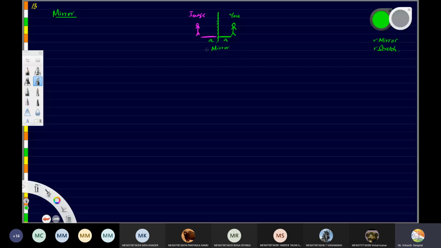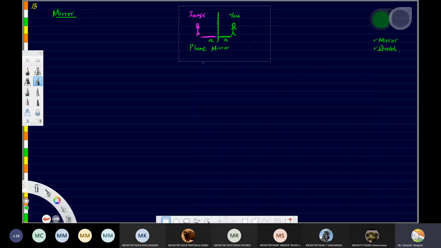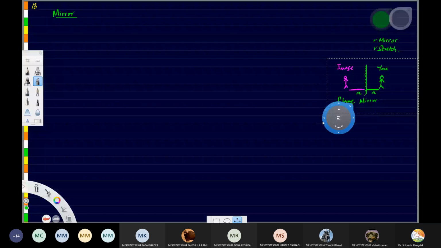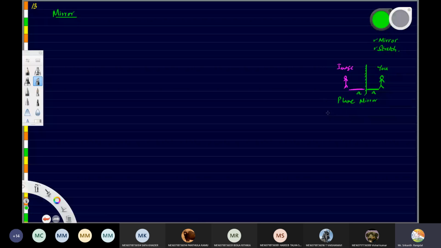We are of course talking about the plane mirror. We are not taking a concave mirror or convex mirror. We are just taking a plane mirror and asking what is the distance of the image from the mirror and what is the distance of you from the mirror. So is this the same or different? Same. It is the same. So that's what we will be doing here.